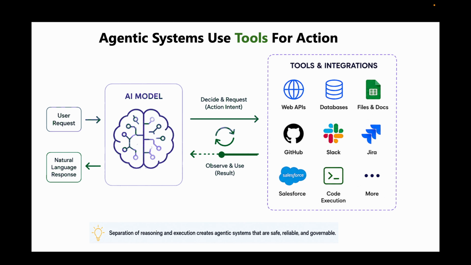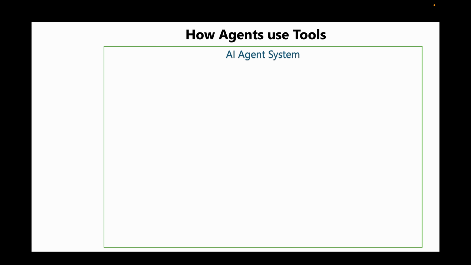In practice, this forms a continuous loop where model reasons about the task and selects a tool. The agent system executes that tool and returns the result to the model. The model then observes the outcome and decides the next step. This cycle repeats till the objective is achieved. Model's reasoning defines the plan, and tool execution makes it real.